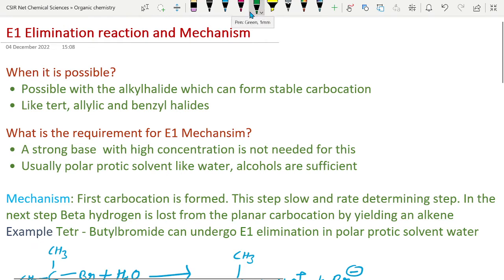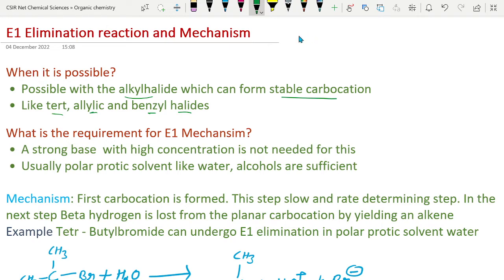Hello everyone, today I will discuss the E1 elimination reaction and its mechanism. First we will discuss when it is possible. It is only possible when the alkyl halides can form a stable carbocation, like tertiary, allylic and benzylic halides. If you have alkyl halides which can form a stable carbocation, then there will be E1 elimination.